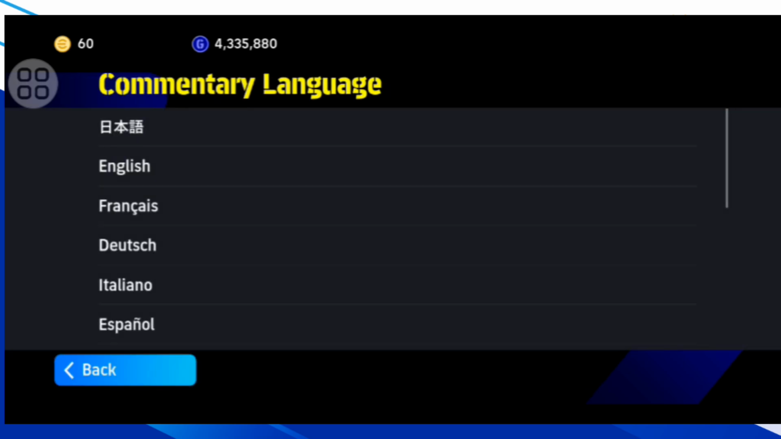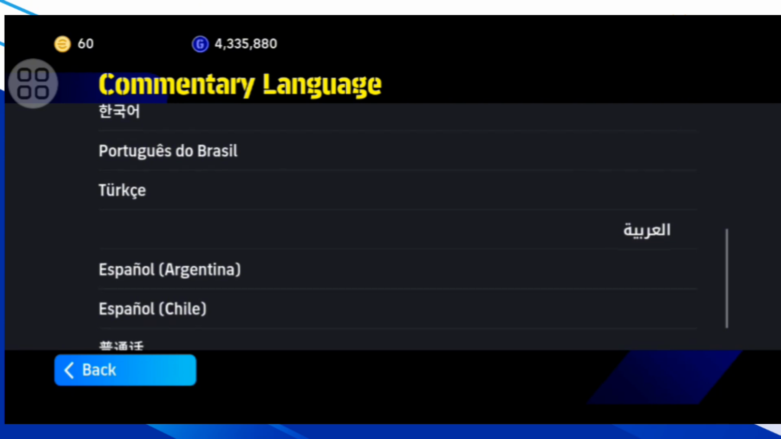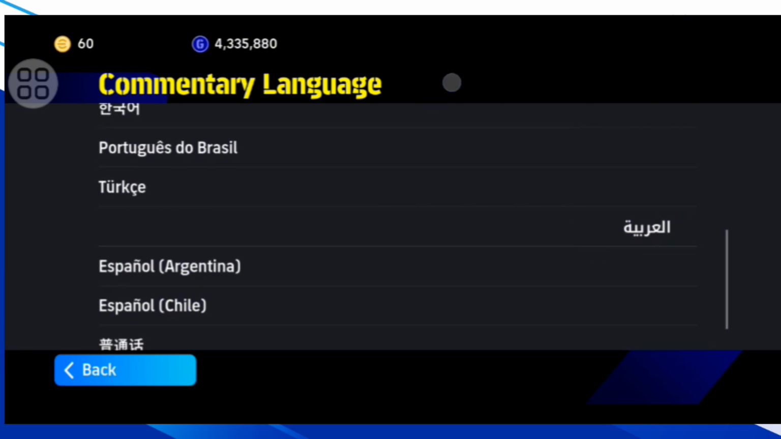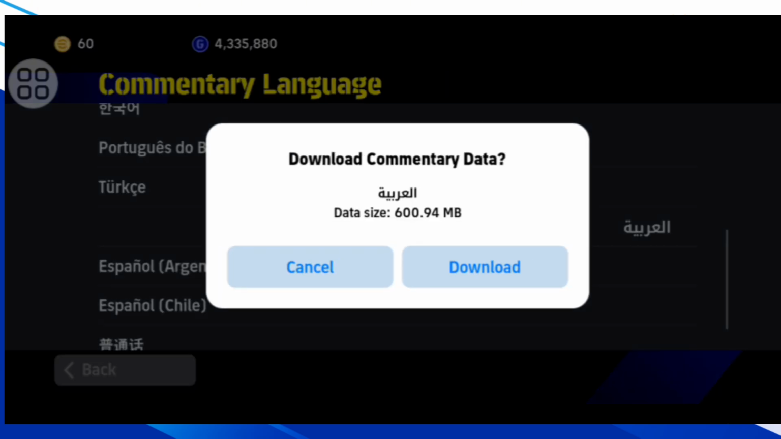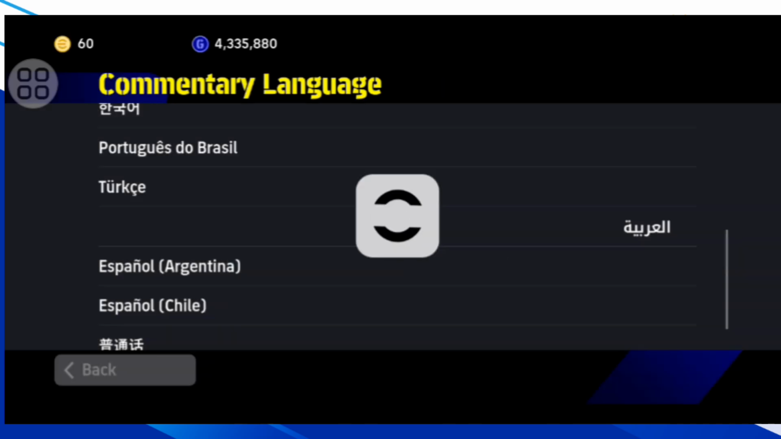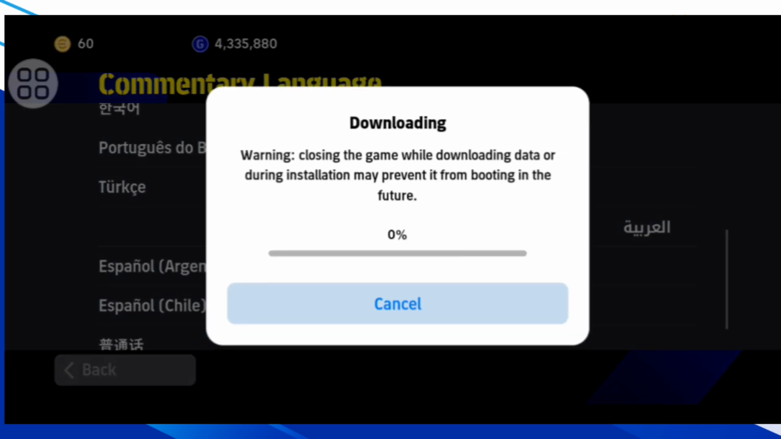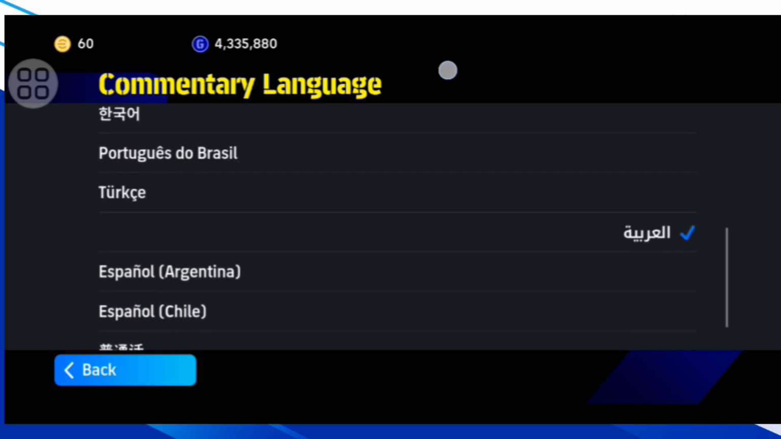There are many language commentary versions, and you select the Arabic version, then click on download and wait for the commentary data to download. Then you will turn on your commentary in eFootball. And that's it. You have successfully turned on commentary in eFootball.